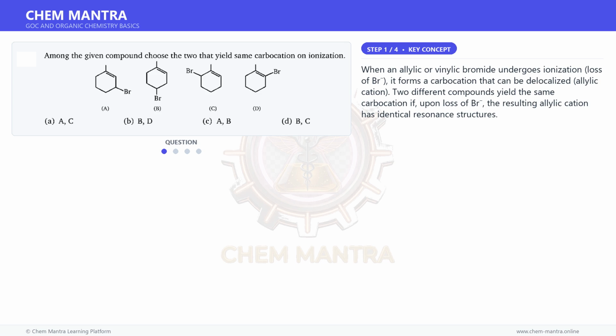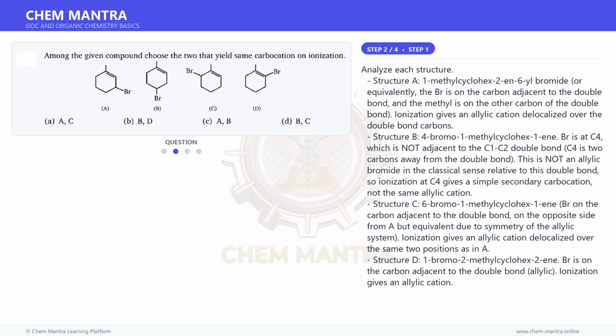When an allylic or vinylic bromide undergoes ionization, loss of Br, it forms a carbocation that can be delocalized, an allylic cation. Two different compounds yield the same carbocation if, upon loss of Br, the resulting allylic cation has identical resonance structures. Moving on to the next step.